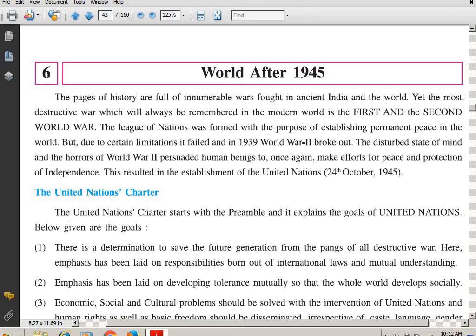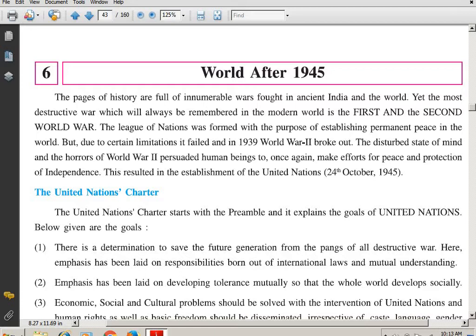The League of Nations was formed with the purpose of establishing permanent peace in the world. Make a bracket, students. What was the purpose? We have already studied in the second chapter. The purpose was to establish permanent peace in the world. In the world is more important, students. I want you to underline that, because the main aim of the League of Nations was to establish permanent peace. But due to certain limitations, it failed, and in 1939, World War II broke out.